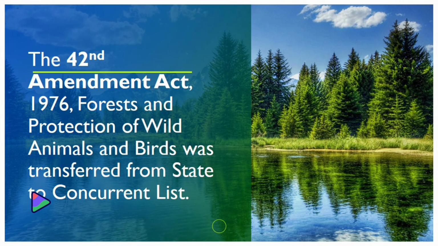One more important piece of information is that by the 42nd Constitutional Amendment Act of 1976, forests and the protection of wild animals and birds were transferred from the state list to the concurrent list. So the protection of wild animals and birds is now in the concurrent list, which was transferred from the state list by the 42nd Constitutional Amendment Act.